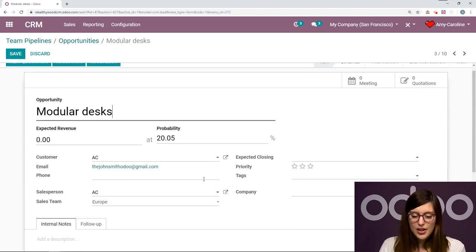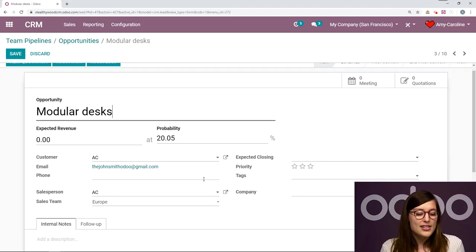Okay, we have the email of the customer, of course, since they sent the email. And then we also have some other information. The sales team is automatically assigned because they emailed that one specific email. That was the email alias for that team. So I could have set that alias to be Sales Europe at my company.odoo.com.